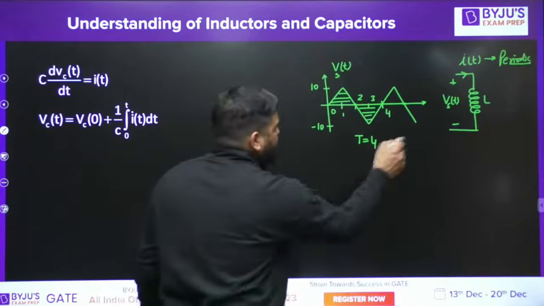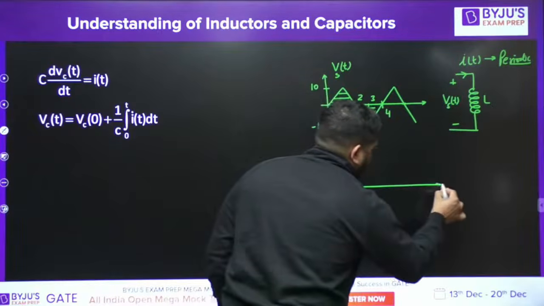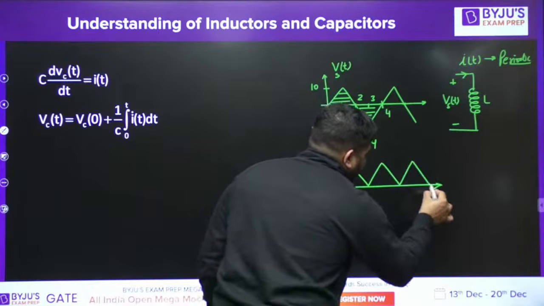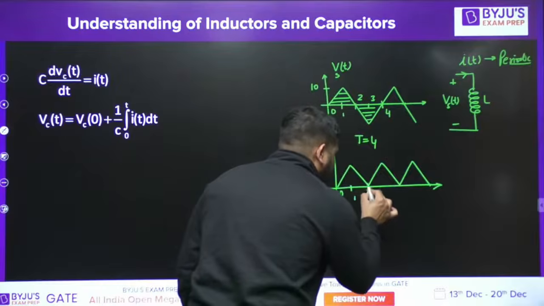Now, let's say the source voltage is like this. Now you can see that the average value is not 0.